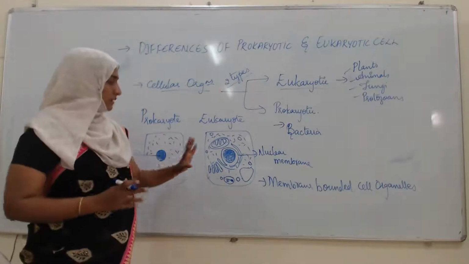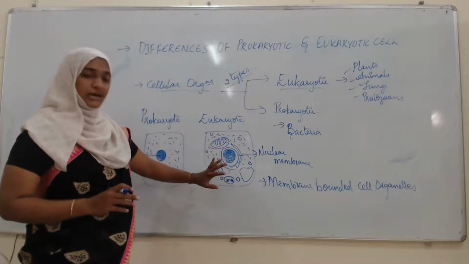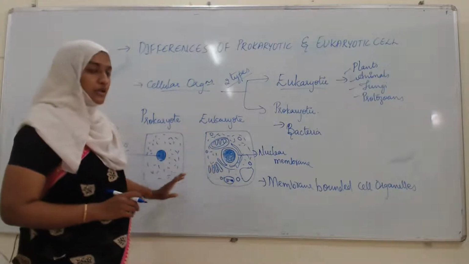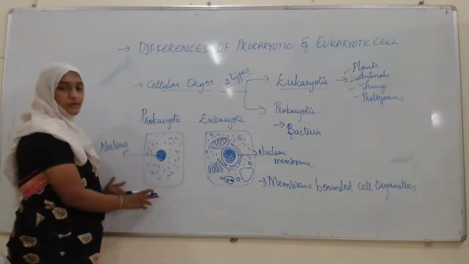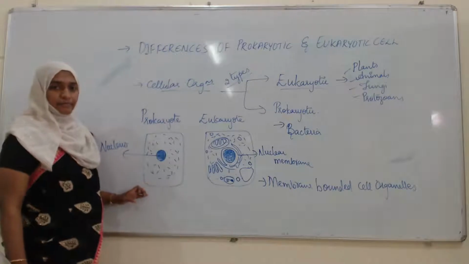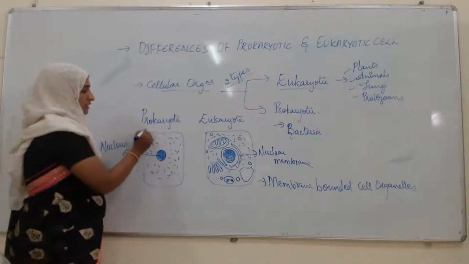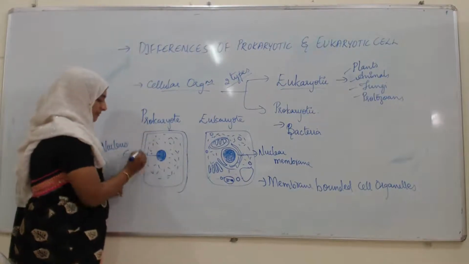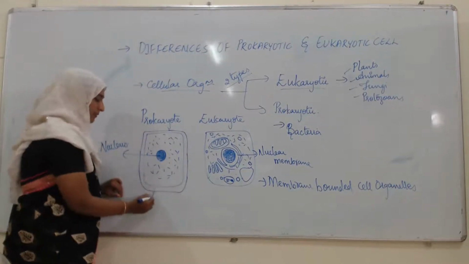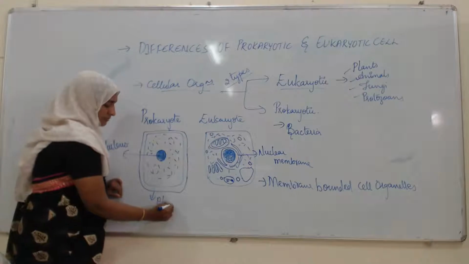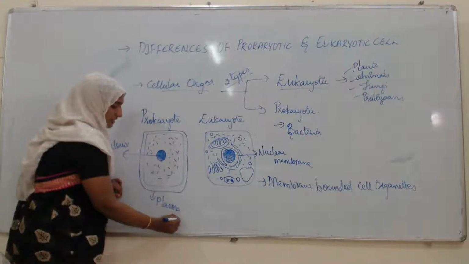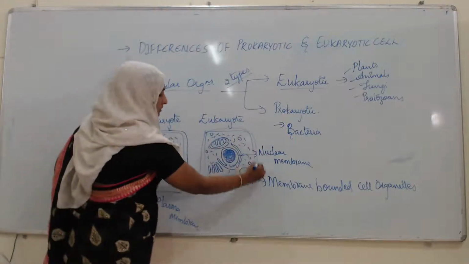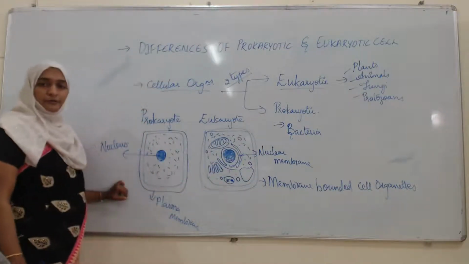So such membrane-bound cell organelles are well developed and located in the eukaryotes, but you cannot see them in the prokaryotic cell. Okay, so if you talk about the cell envelope in the prokaryote, there will be presence of plasma membrane. Plasma membrane will be there. This is similar in both eukaryote as well as in the prokaryote.